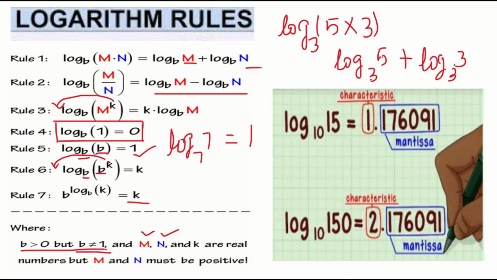Then we are going to see about characteristics. What is meant by characteristics? You can see over here, log 15 to the base 10 equals 1.176091. So they expressed this log number in the form of a decimal. The whole part, you will say it as the characteristic of the logarithm. And this decimal part, whatever is coming in your decimal number, you will say it as the mantissa. Your whole part is the characteristic, and all the decimal digits are the mantissa.